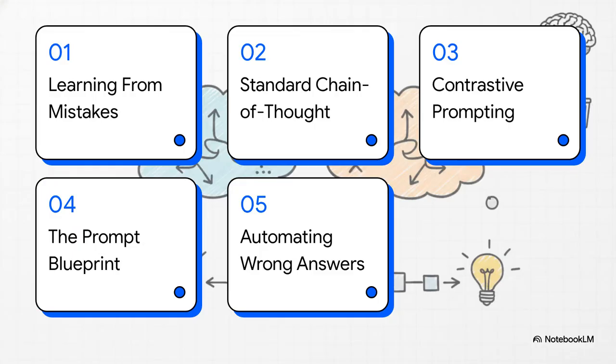Okay, let's dive into this. Here's our roadmap for today. First up, learning from mistakes. Second, standard chain of thought. Third, enter contrastive prompting. Fourth, the prompt blueprint. And finally, automating wrong answers.